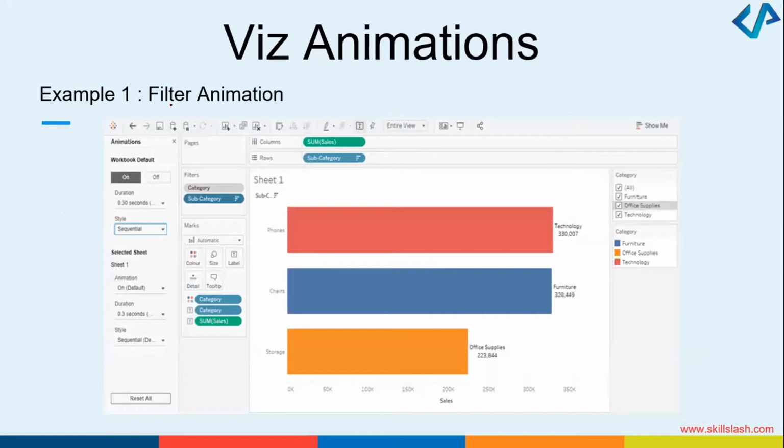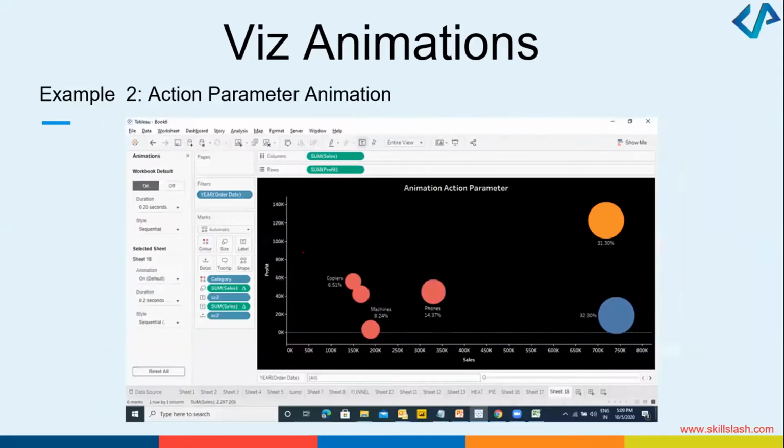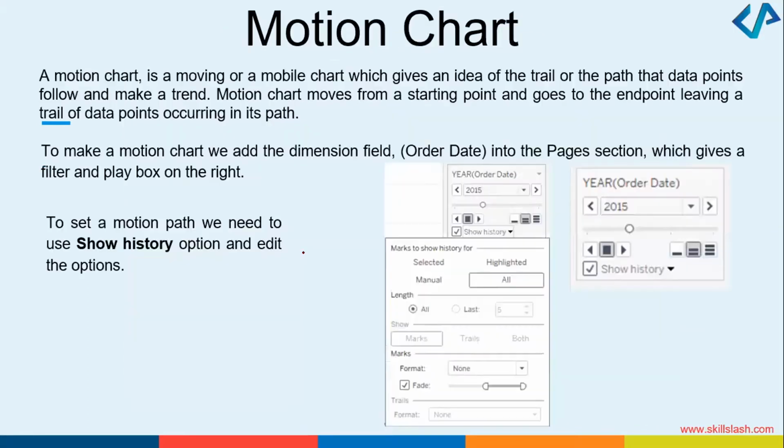These are some examples. This is a filter animation. I'm just going to go through this slide so that you can look into the different animations which we can create. Creating them will be difficult considering the time and the different things we are doing. So you can have a viz animation like this, a filter animation created like this. You could have an action parameter animation like this, where you can represent the category, sum of sales.